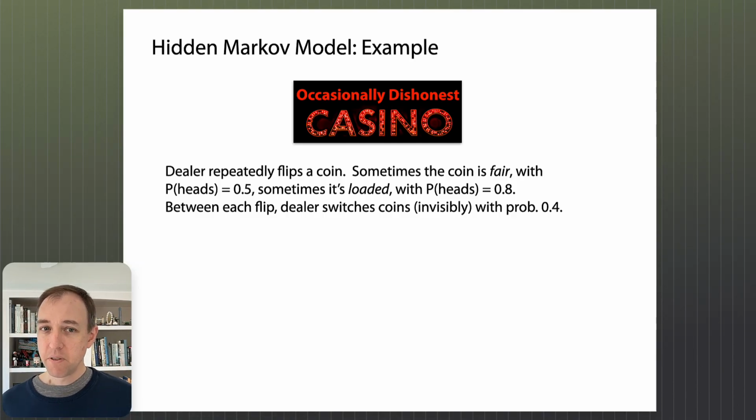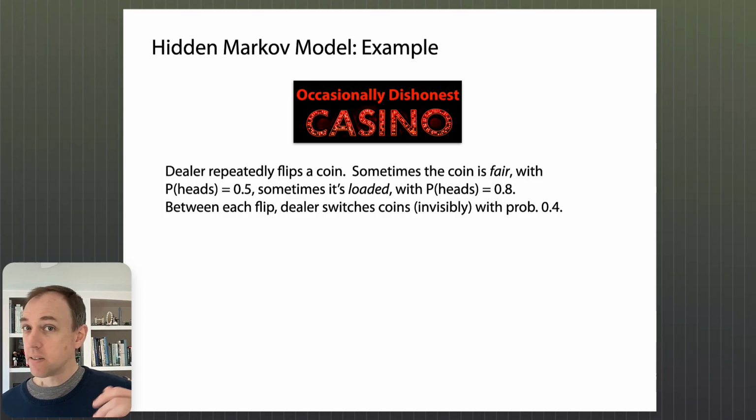But sometimes, invisibly to you, right, the dealer is very good with sleight of hand, they can switch between the fair coin and another coin, which is a loaded coin. And the loaded coin does not have equal probability of heads and tails. Instead, it has a greater probability of heads. So the probability of heads is 0.8, probability of tails is 0.2.